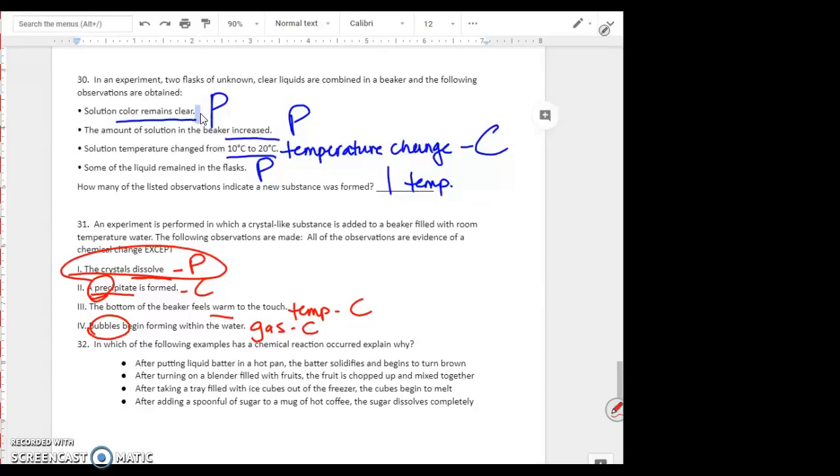And then number 32, in which of the following examples has a chemical reaction occurred and why? So we're looking for a chemical reaction. So one of the city girls love their cell phones on. After putting liquid batter in a hot pan, the batter solidifies and begins to turn brown. So sounds like they're making some sort of a pancake, and it changes into a solid. That's a physical part, but begins to turn brown. This is a color change. So this is a possible chemical, but we're going to go ahead and keep going.